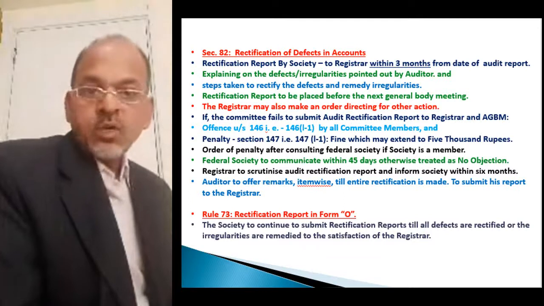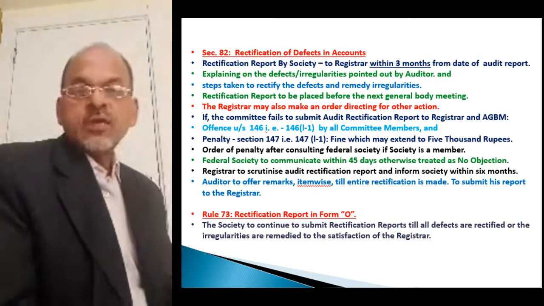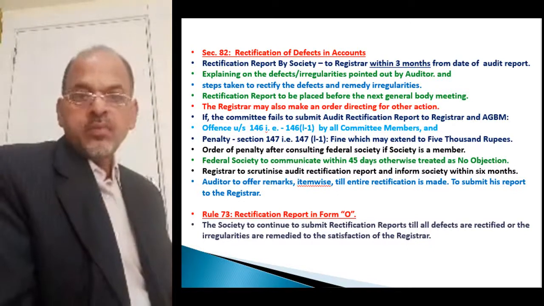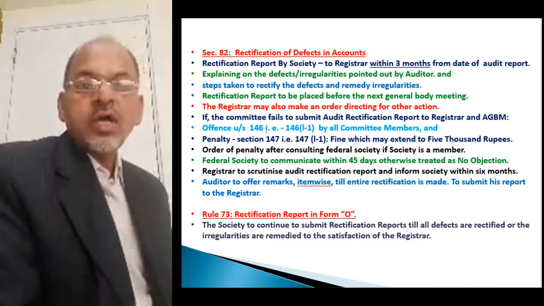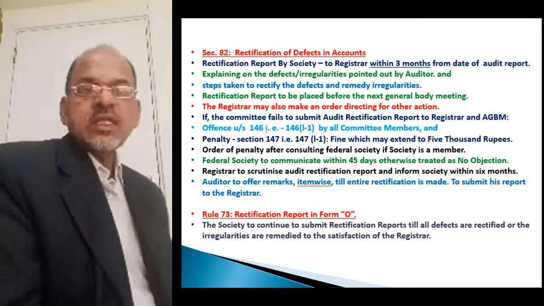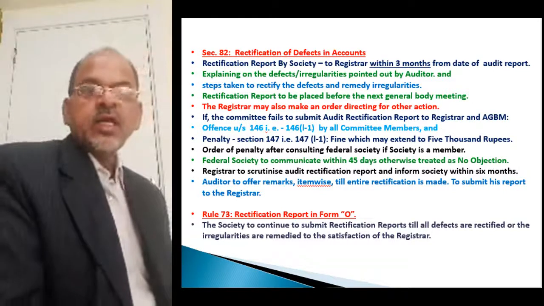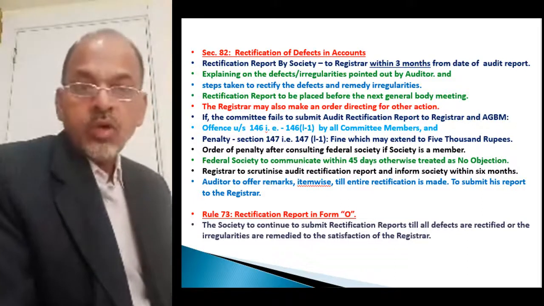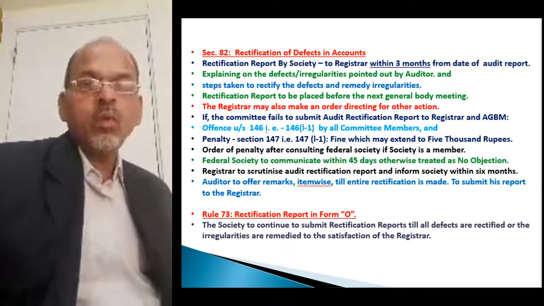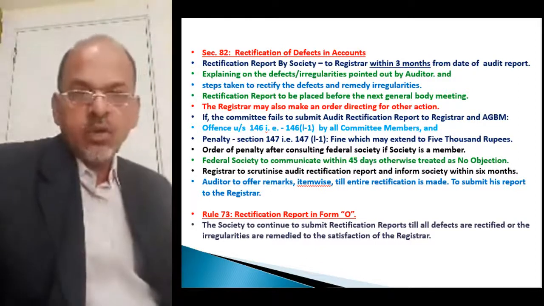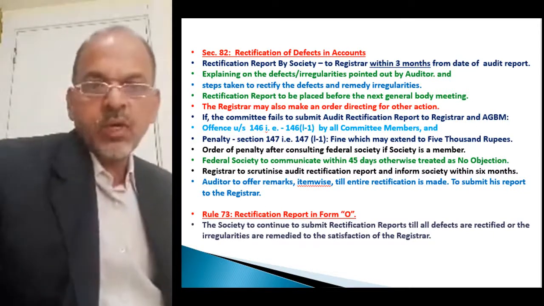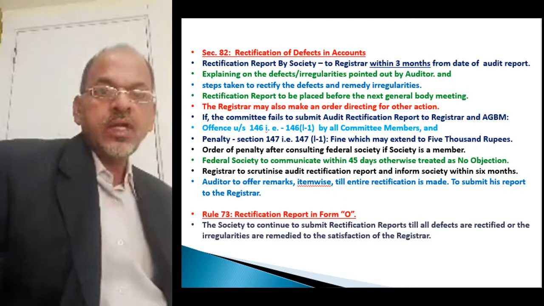Now, as per Rule 73, the rule provides for the form, that is the form number prescribed for the audit rectification report. Under Rule 73, the prescribed form to prepare the audit rectification report is Form O. It has to be prepared in Form O by the society and submitted to the registrar, with one copy to the auditor, before the annual general body meeting.